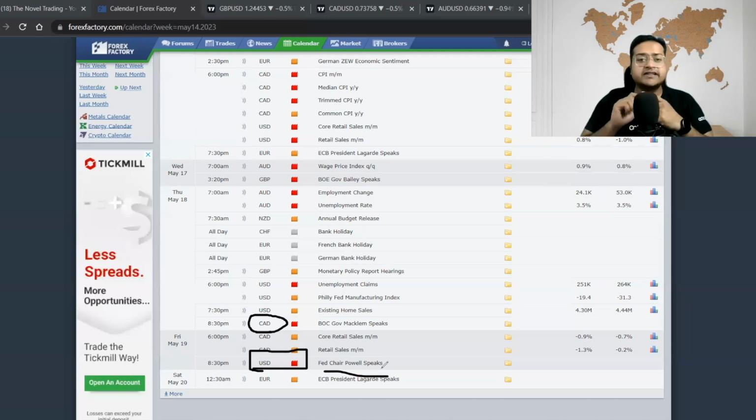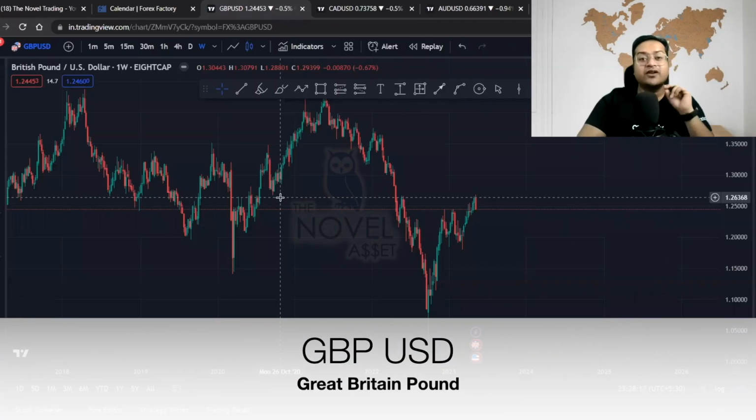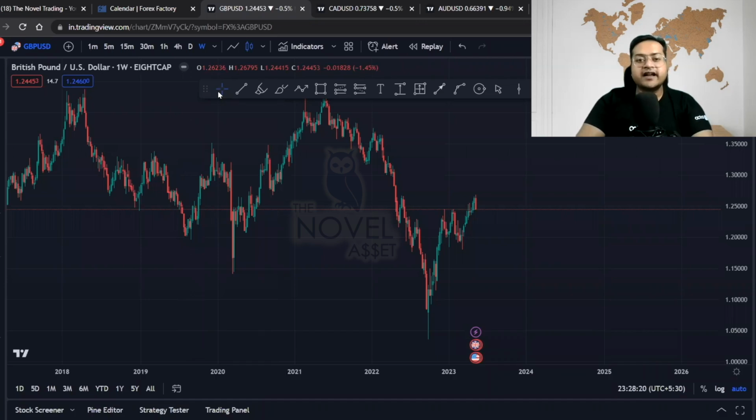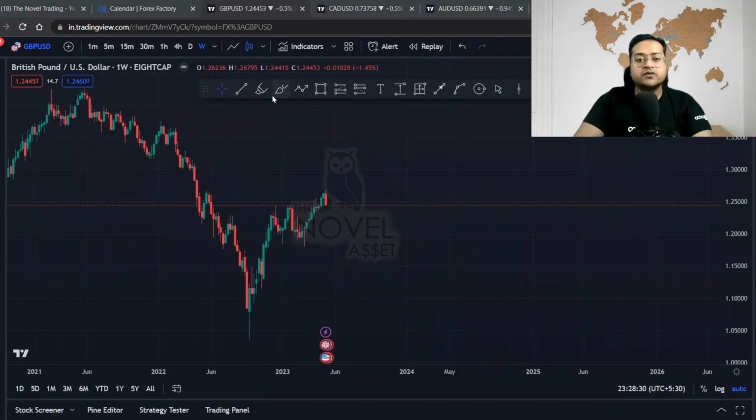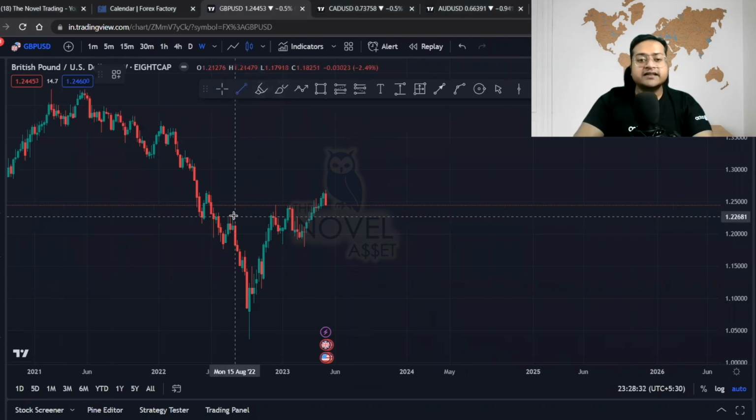So let's go on the charts and let's understand what is going to happen technically. So first we are going to understand the GBP. So I've opened up the chart of GBP USD on a weekly time frame. When you're trading intraday, guys, you have to understand that whenever you are on the weekend, you have to do your homework on higher time frames so that you can understand where the price is trying to go on a weekly basis.